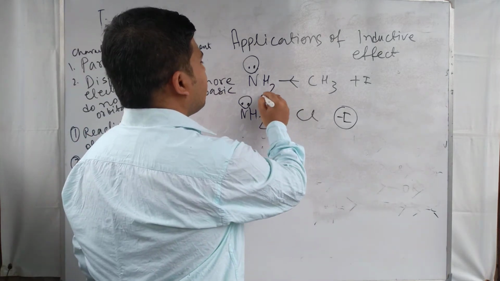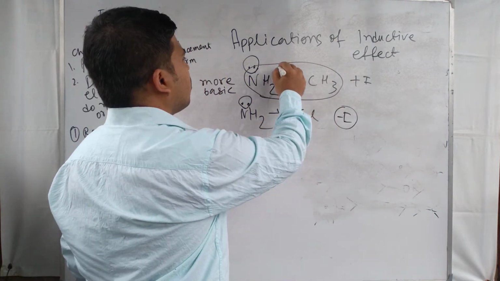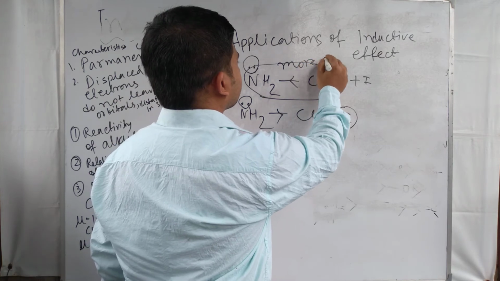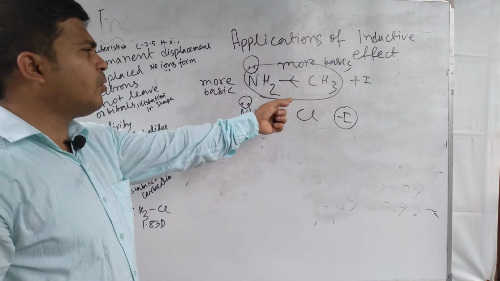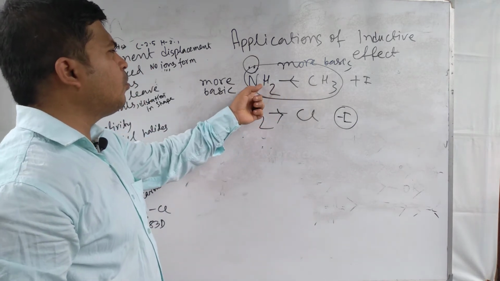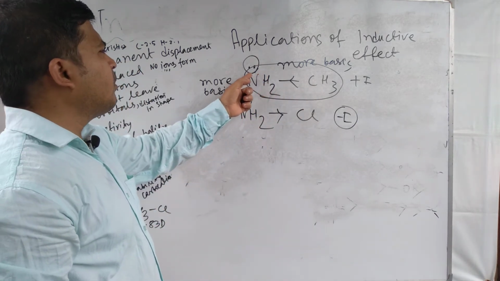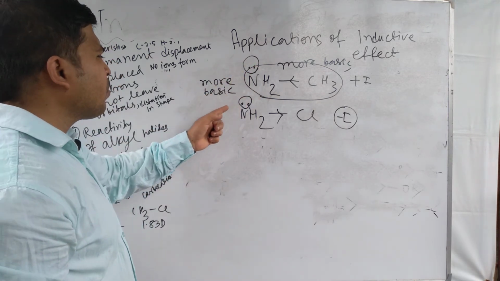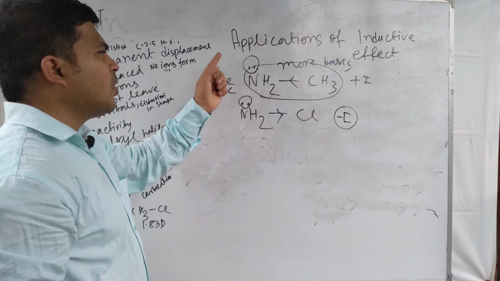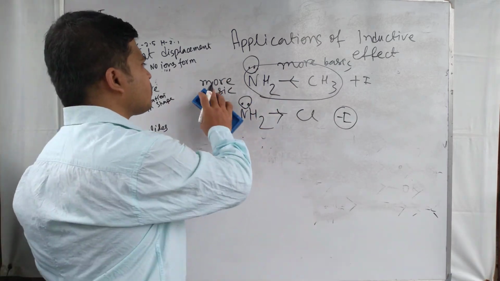So this one is more basic because of the +I effect of the CH3 group, and the lone pair availability on the nitrogen atom is increasing here.